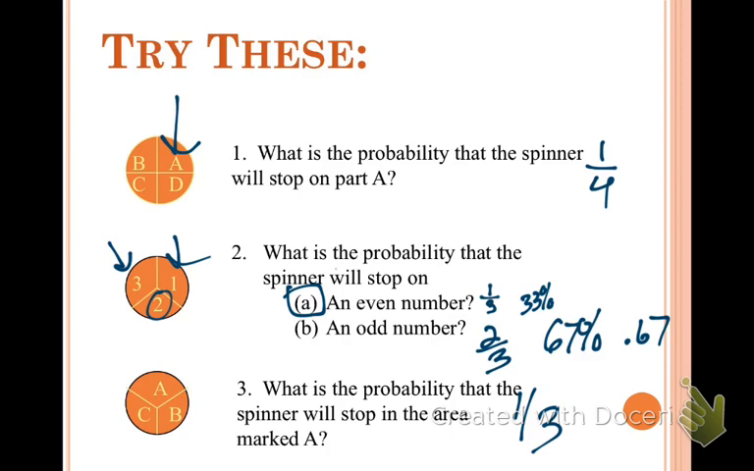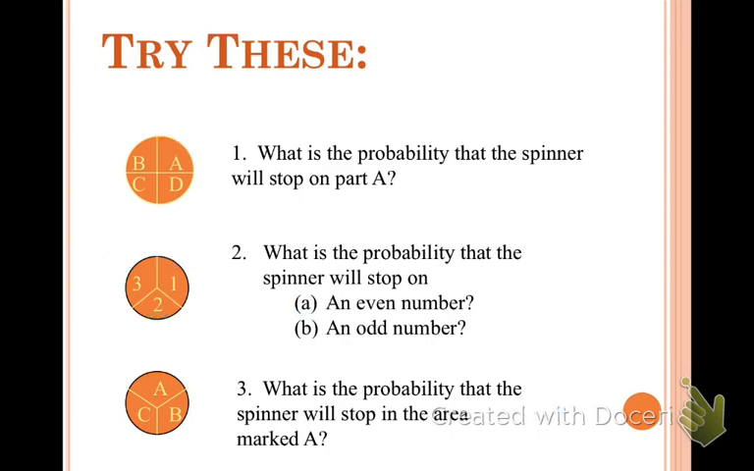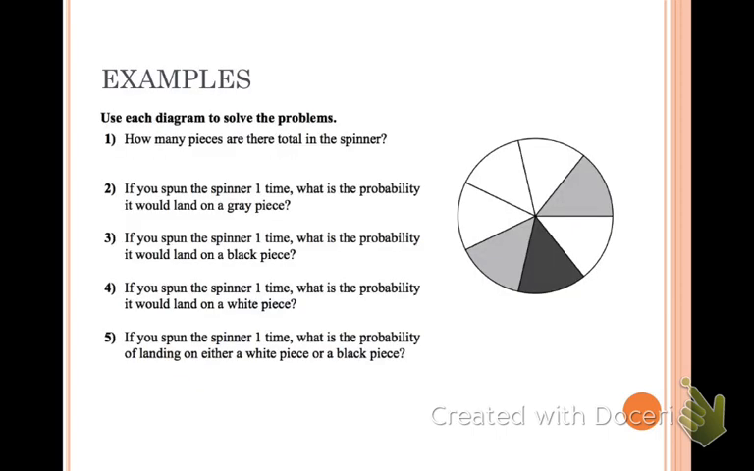All right, you guys, you could pause the video and answer the 3 questions at the bottom of this graphic organizer, or you can keep going with the video and answer those at the end. Doesn't really matter. We're going to move on. Here's some examples. These ones we're going to do together. We have 5 of them. It says, how many pieces are there total in the spinner? Well, it looks like there's 1, 2, 3, 4, 5, 6, and 7. So it looks like there's 7. So that's my answer to that.